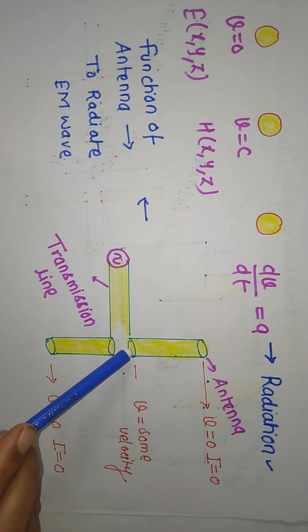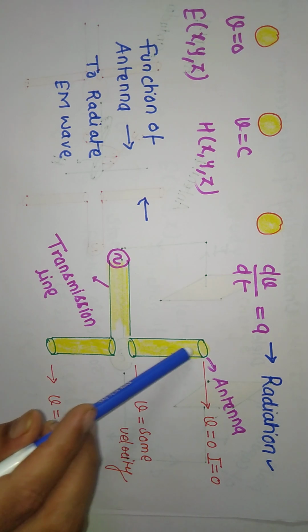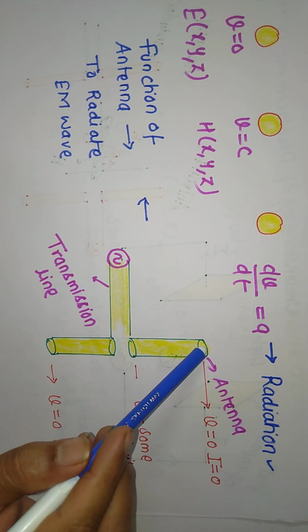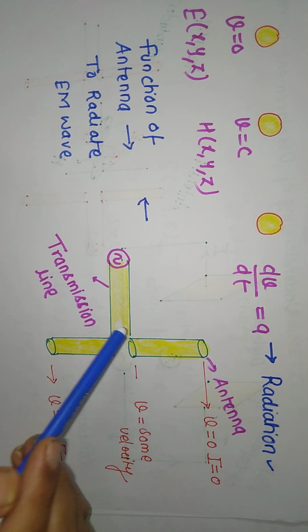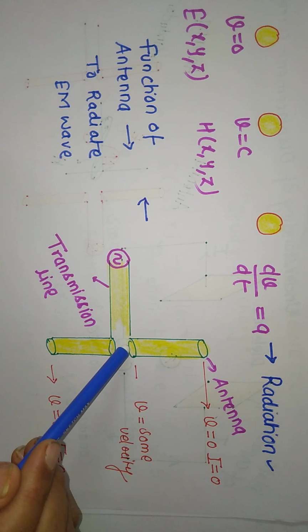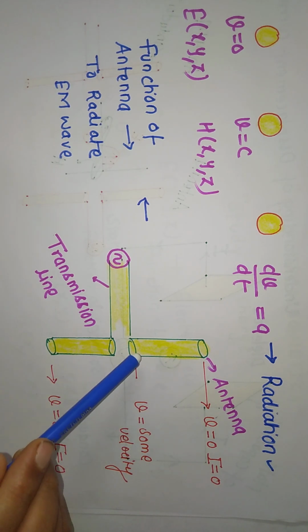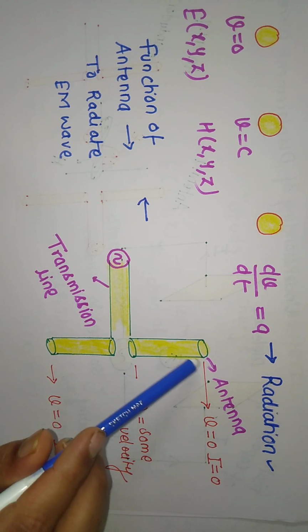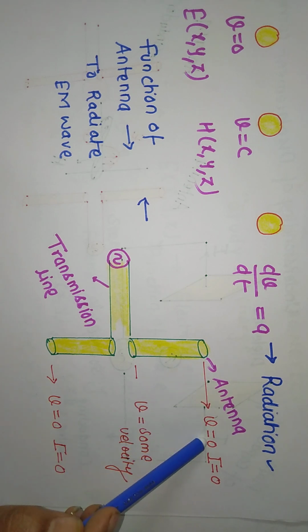What will happen? Electrons will move in this direction, but these electrons which are moving here cannot cross the boundary of the conductor, means they will not go in free space. Then what will the electron do? The electron will reduce its velocity. At this point, velocity of the charged particle will become zero.